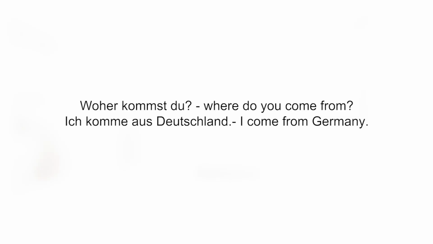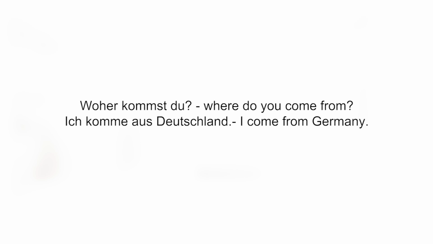When you are making questions and statements, you have to note 3 points. The first point is the W question word. That is the question word that starts with the W, like we've seen in the examples. Wie, woher, was, etc. The second point that you have to note is the verb's position, which has to be in the second place. And also the verb has to be conjugated correctly according to the pronoun that you have chosen. And the last position is of your pronoun. In this example, woher kommst du? Woher is in the first place. Kommst is correctly conjugated for du and du is in the third place.